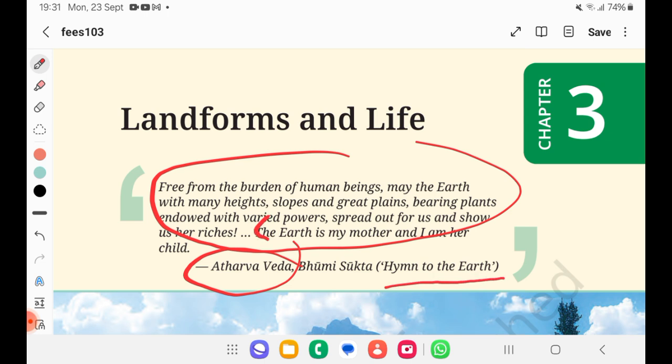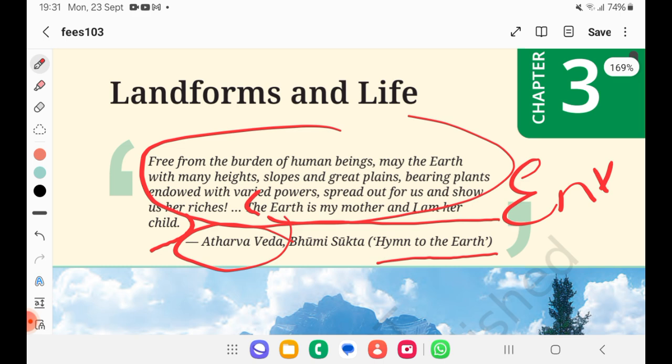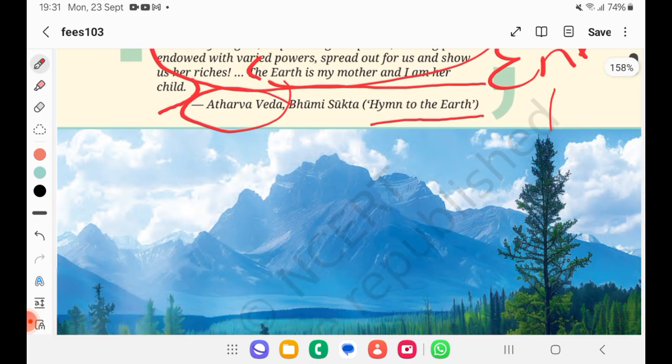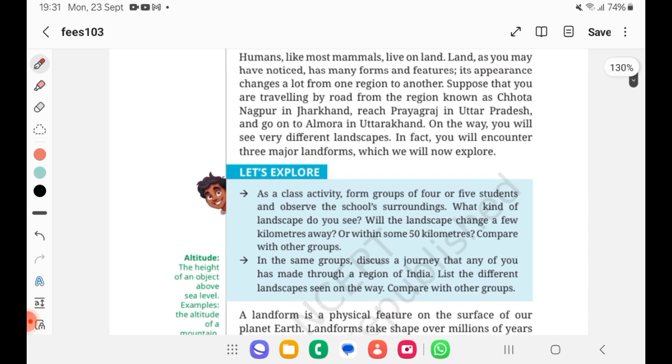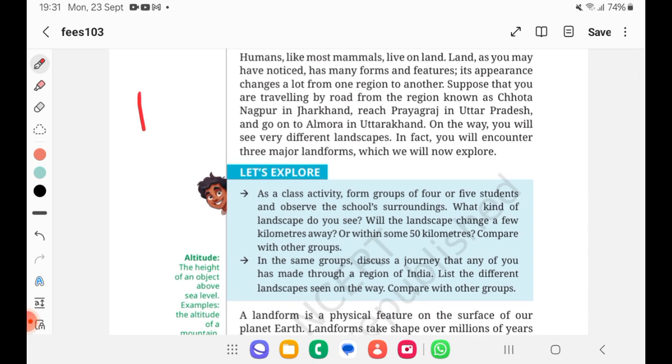This last line we can use in any of the papers, even in ethics, when you talk about environment. Such a beautiful line they have mentioned: the earth is my mother and I am her child. True, right? This might be a prelims question also: where will you find the hymn for earth? In which Veda? Atharva Veda, right? This was an interesting fact. Apart from that, we'll understand the major heading. I already told we'll be understanding very important landforms today. So we are going for landforms.